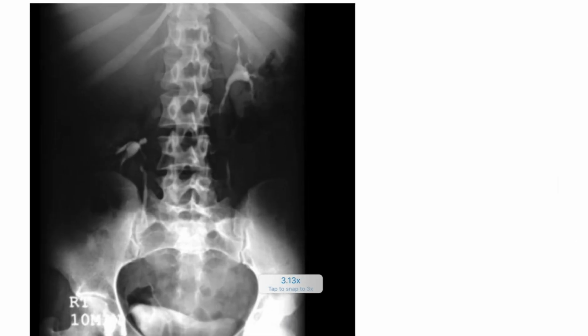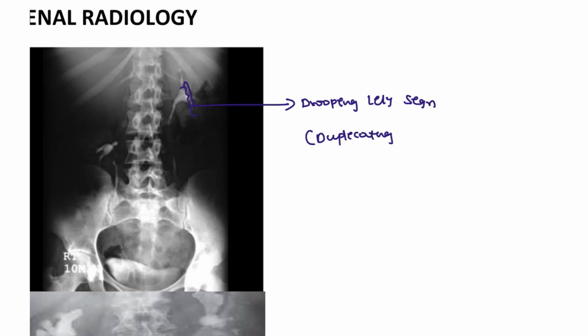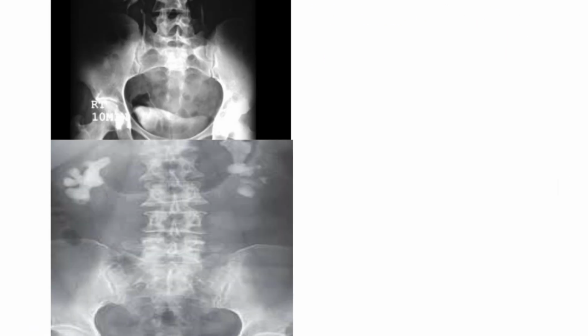If you can see the drooping lily sign, this is the drooping lily sign, and it is seen in patients with duplicating collecting ducts or duplicating ureters.